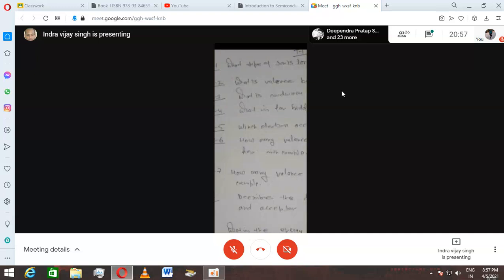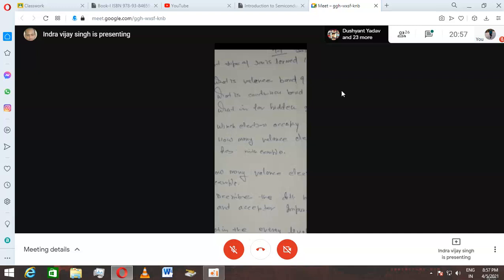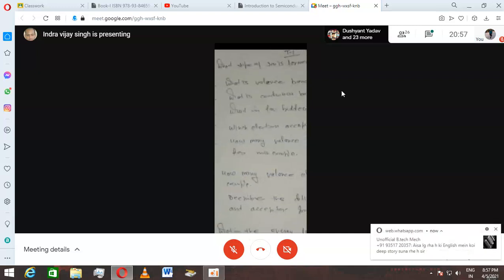For example, in the case of phosphorus, in the conduction band one electron is available, right? And the gap between this valence band and conduction band is known as forbidden gap, or energy band gap.